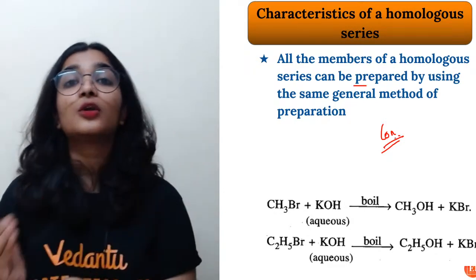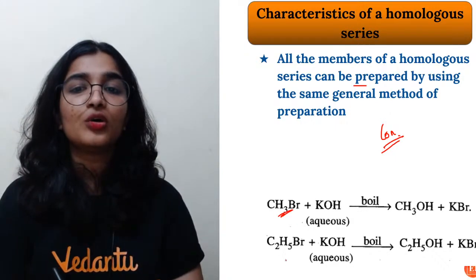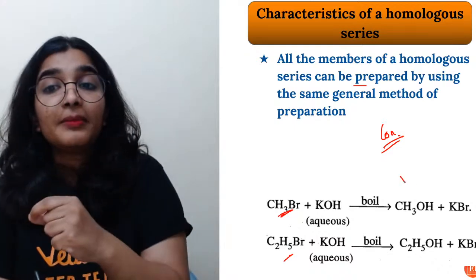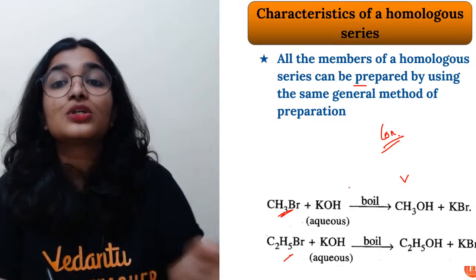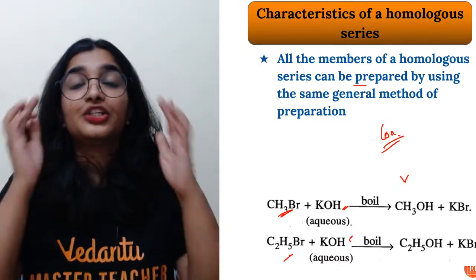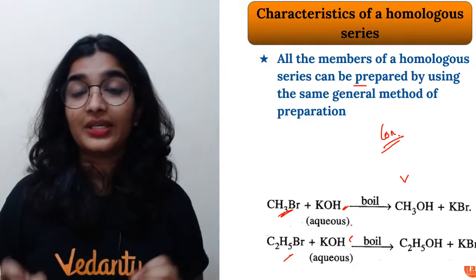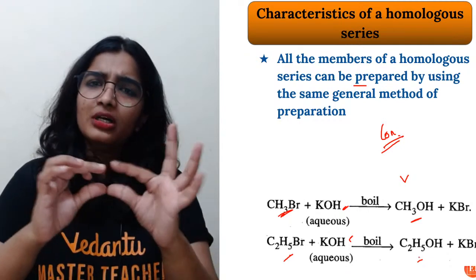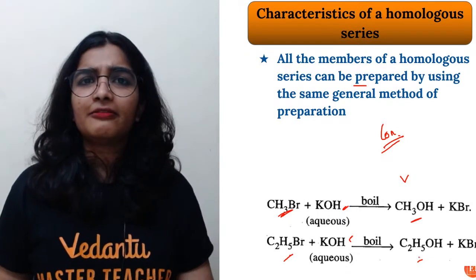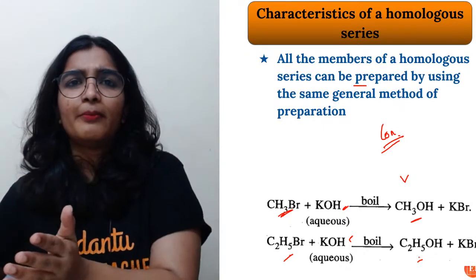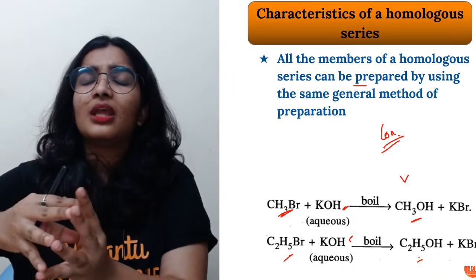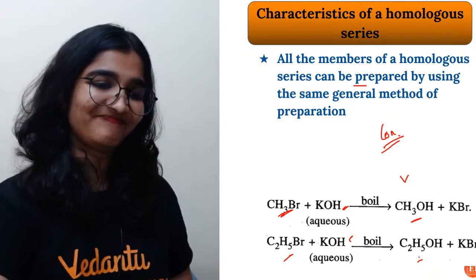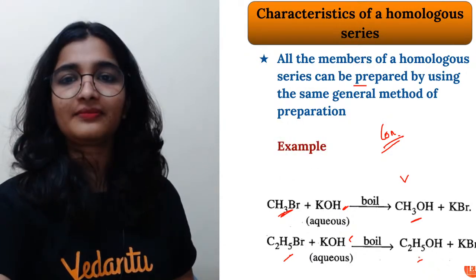No, we want alcohol. So you have two homologs here, methyl bromide and ethyl bromide. I want to get methanol and ethanol from these compounds. Treat them with potassium hydroxide, which is aqueous in nature, and you will end up getting the same product. So if you learn the general reaction, that's enough, because all those compounds belonging to the same homologous series can be prepared by the same general method. Cool? Okay.